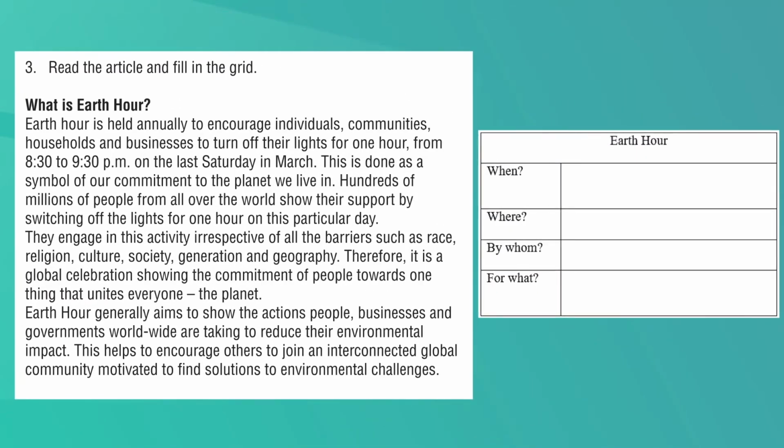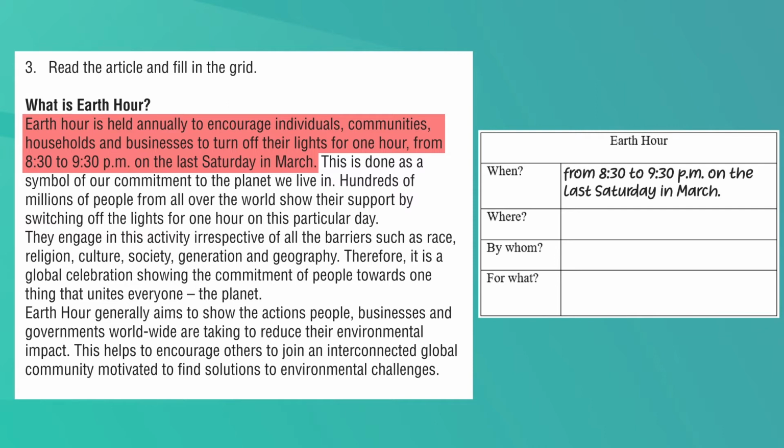Children, first you have to find when Earth Hour is held. The question word when requires you to find the year, month, date or the time the Earth Hour is held. You can find it in this sentence. Earth Hour is held annually to encourage individuals, communities, households and businesses to turn off their lights for 1 hour from 8:30 to 9:30 p.m. on the last Saturday in March. You can see the month, day and the time. So the answer is from 8:30 to 9:30 p.m. on the last Saturday in March.